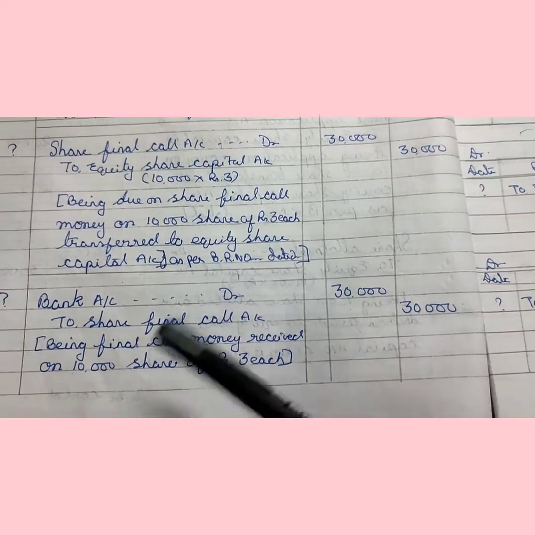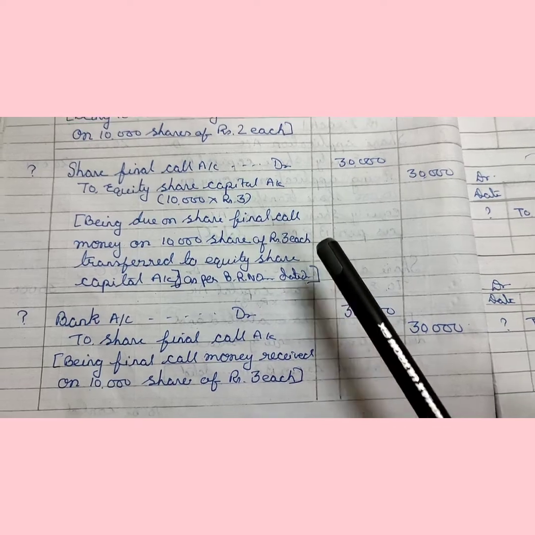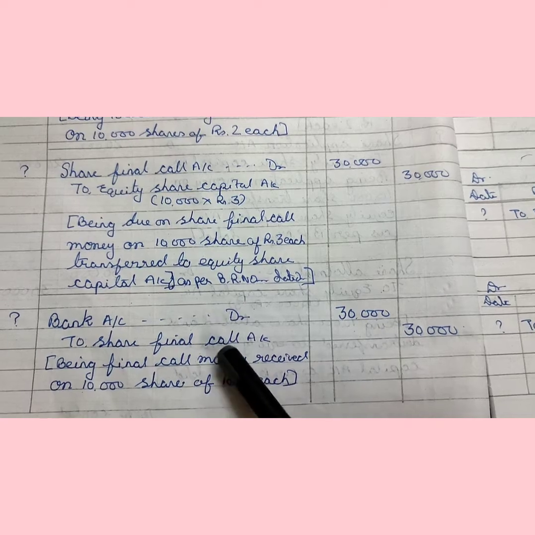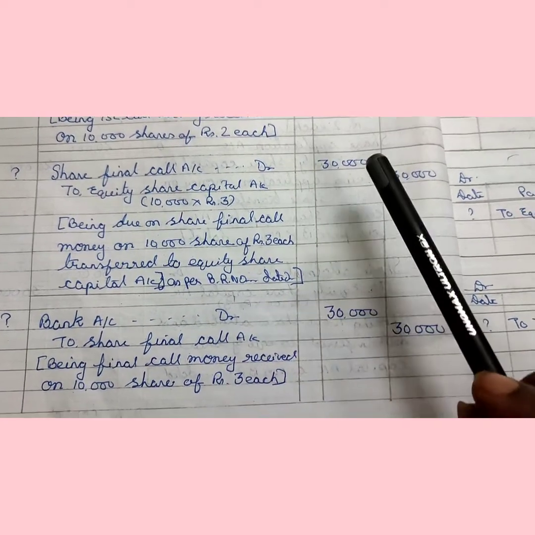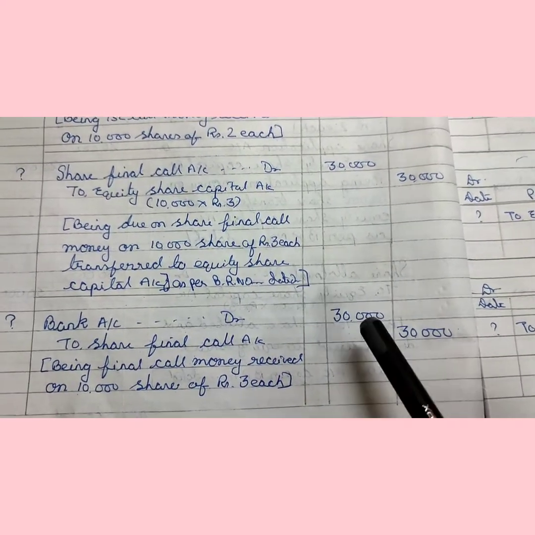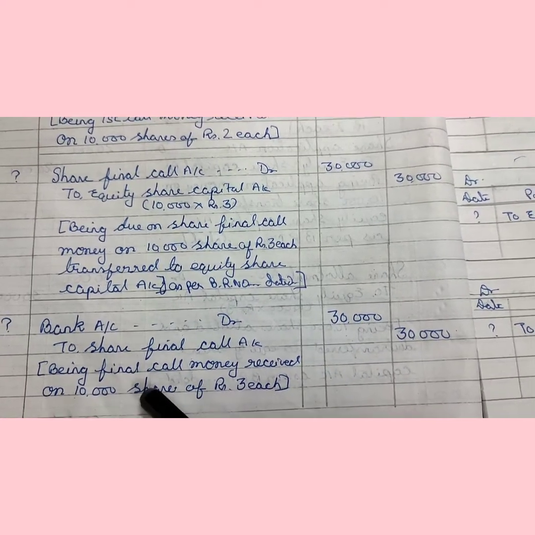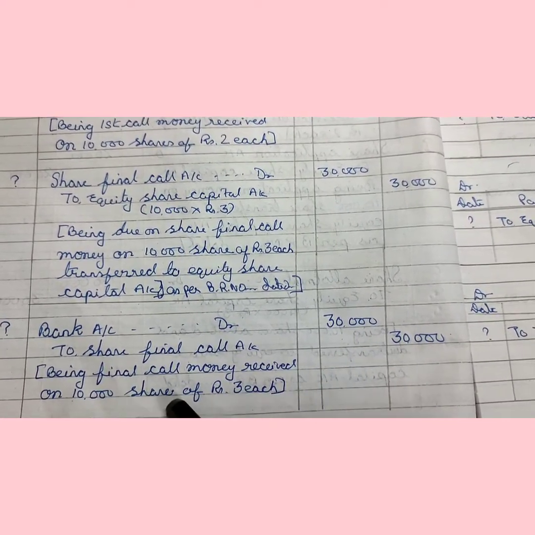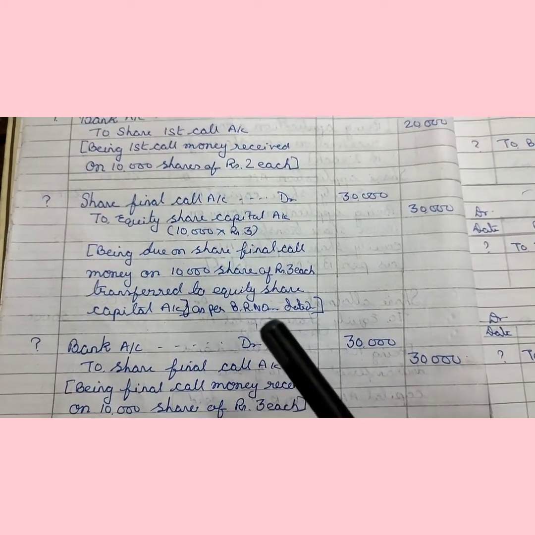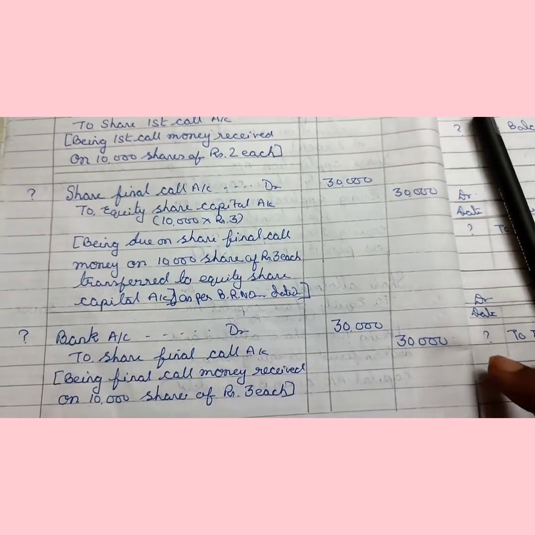Now the last entry is the receive entry. Here also all the due amount is received by the company. So the entry is bank account debit to share final call account, and the entire amount, 30,000, what is the due amount, has been received by the company. So this amount is also 30,000. The narration is: being final call money received on 10,000 shares of rupees 3 each. So this is the total sum. This sum was very easy.